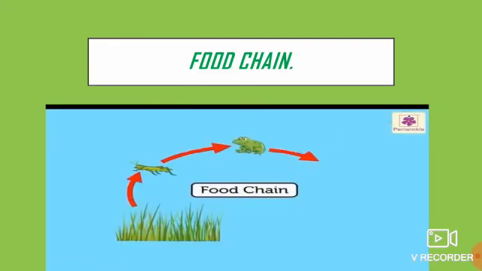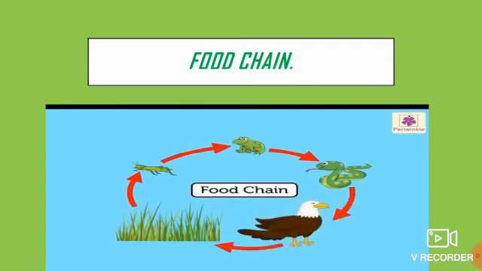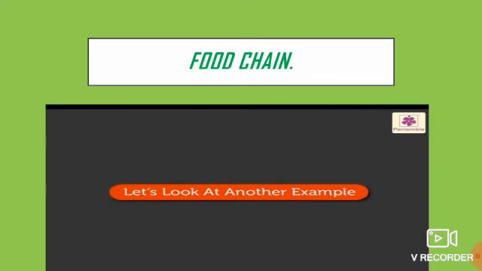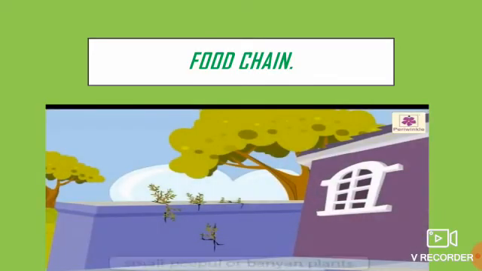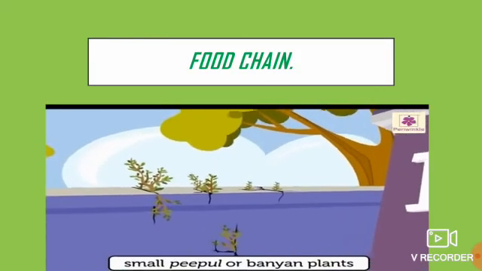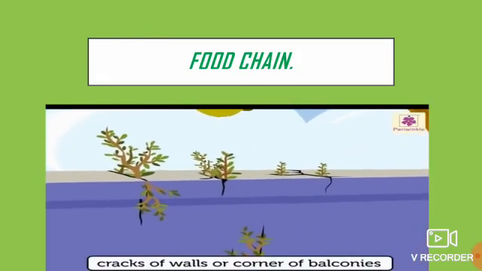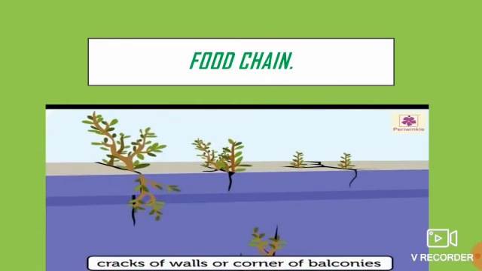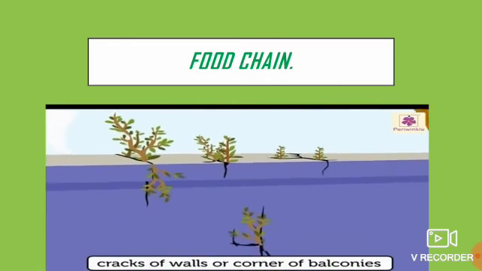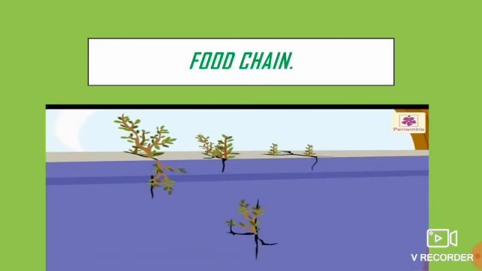Now let's look at another example. We often see small peepal or banyan tree growing from the cracks of the wall or buildings or at the corner of balconies. But how do the seeds of the plants get there? Birds deposit the seeds there.